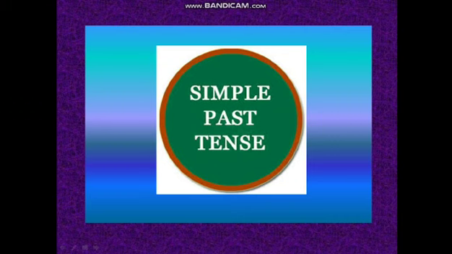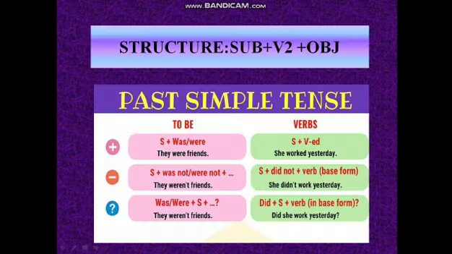Students, today we will learn about simple past tense. We can call it past indefinite tense also. So let's start. The structure of simple past is subject plus second form of verb plus object.